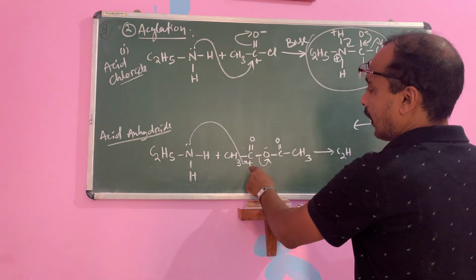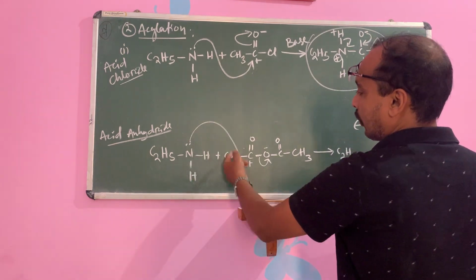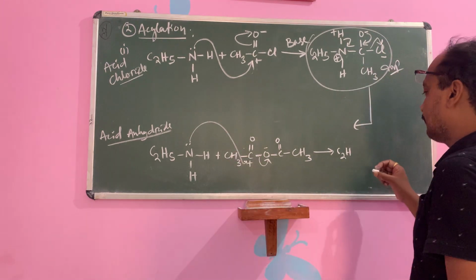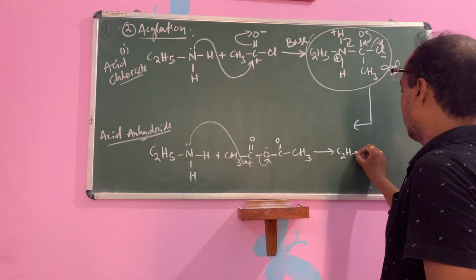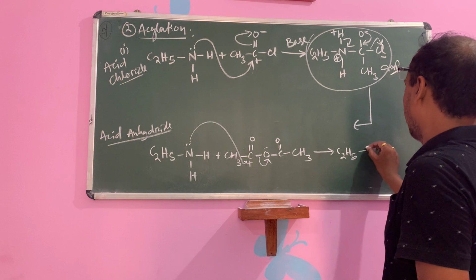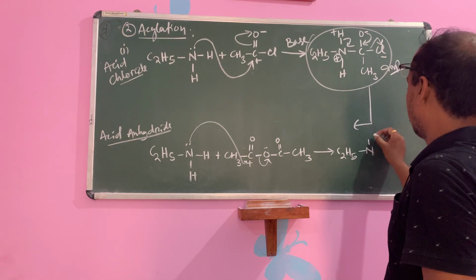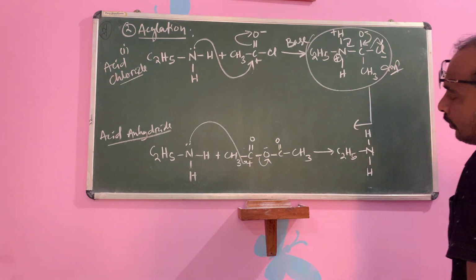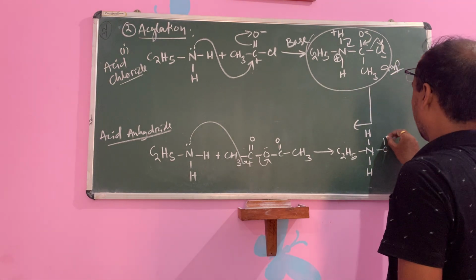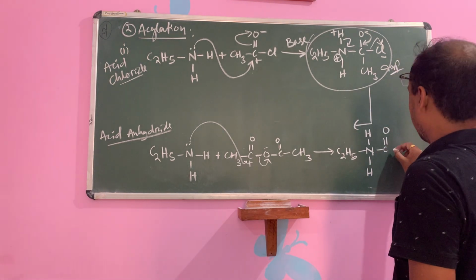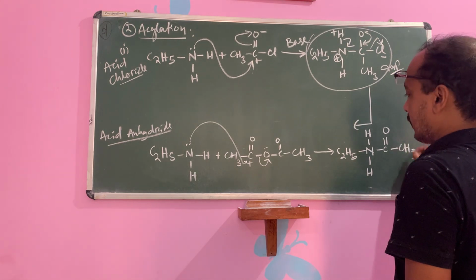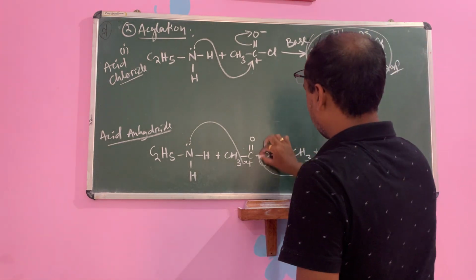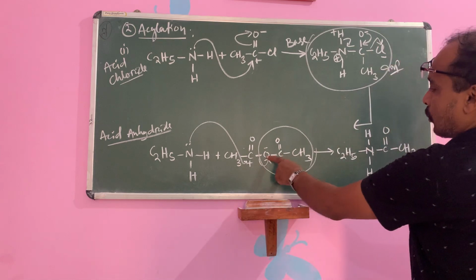Now nitrogen has 1, 2, 3 and 1 bond, 4. Then again same. C2H5N, this one is H, this one is H. This one is C=O. This one is CH3 and this part in presence of O minus.